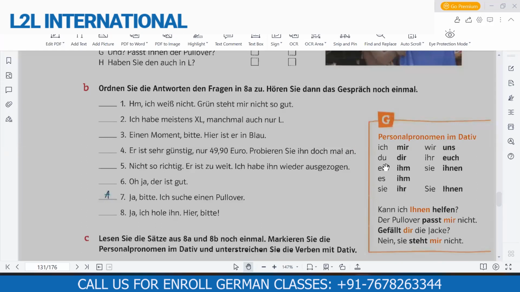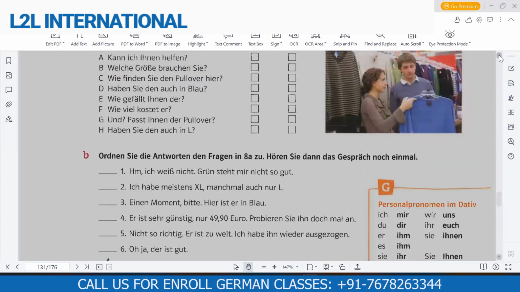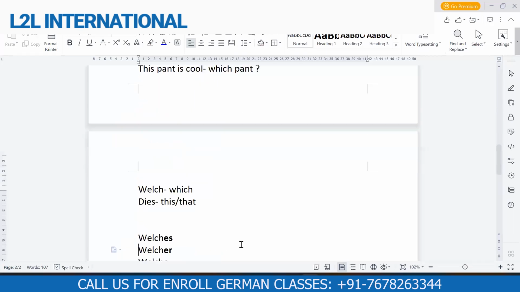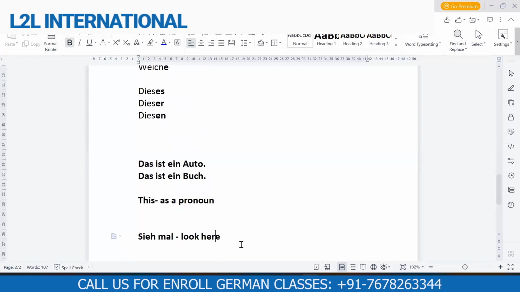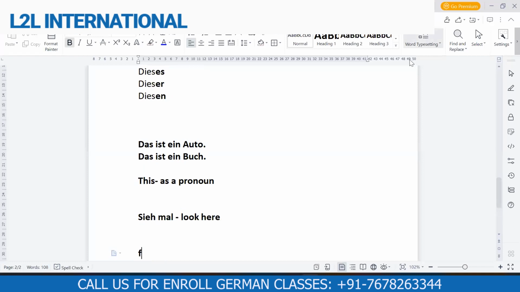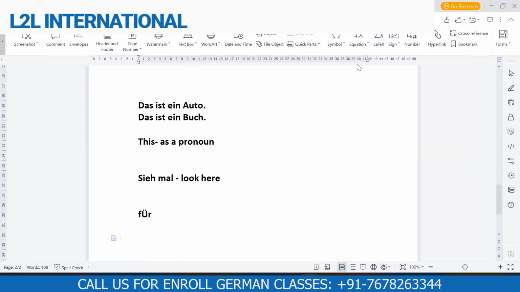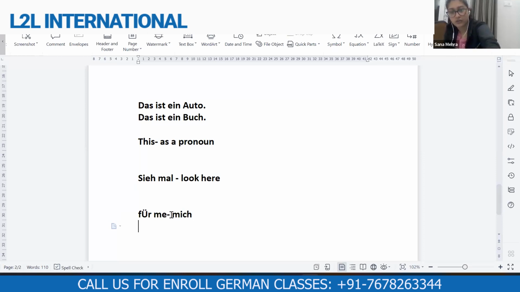Now it comes to dative and it comes into play. So उस time हमने accusative करा था because we learned a new preposition that was für. तो मैंने कहा था für is an accusative preposition. That's why für के साथ हमें लगाना है accusative. And that's why we learned für mich, für dich, for me, for you, for her, everything. So let's see who remembers. What is for me? If I have to say for me, then how would I say for me? Für mich. What's for you?